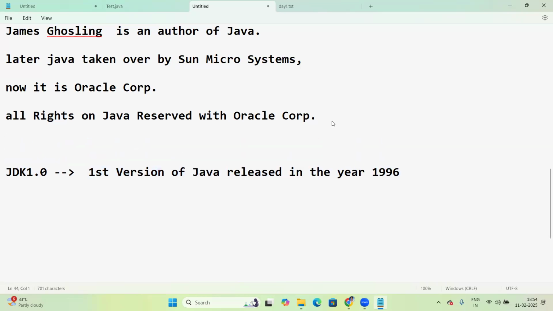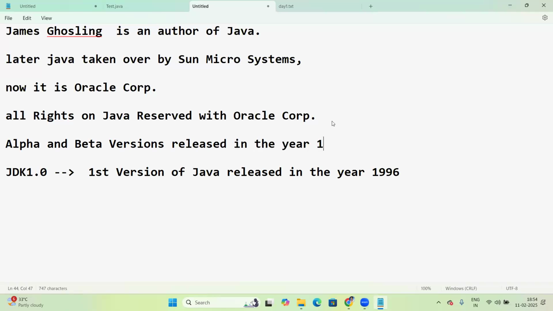Before that, there were alpha and beta versions. The alpha and beta versions were released in the year 1995.